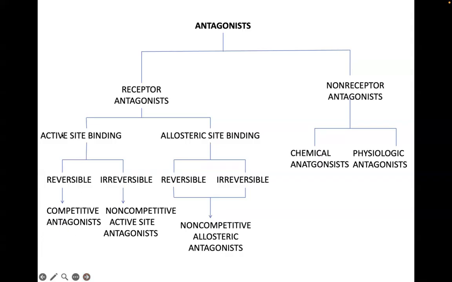A competitive antagonist binds to the active site similar to the ligand or the agonist, and the binding is said to be reversible. If you want to overcome the effect of the competitive antagonist in the system, you simply have to increase the dose of the agonist.